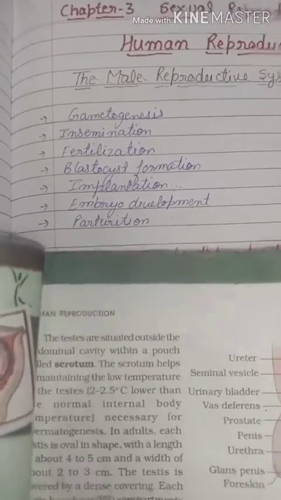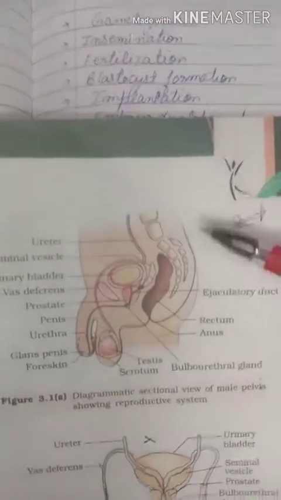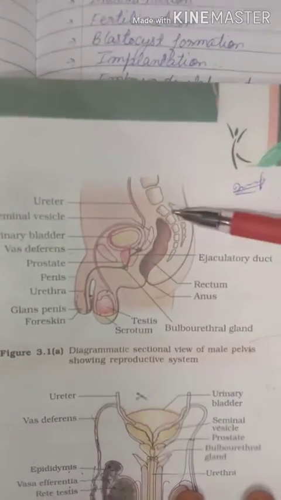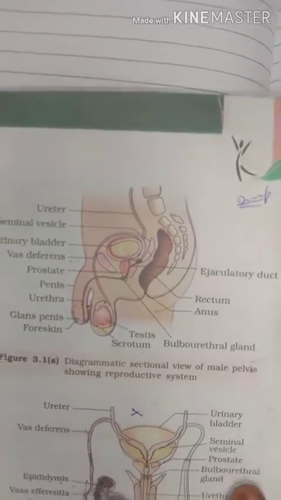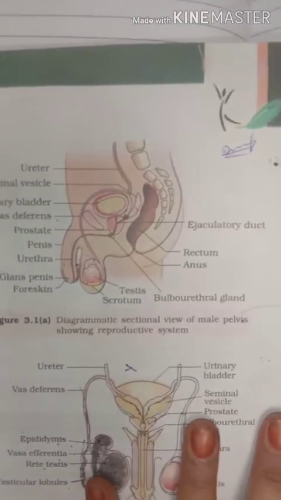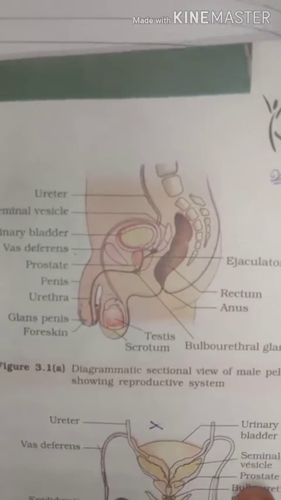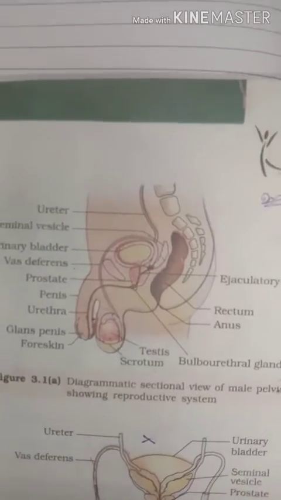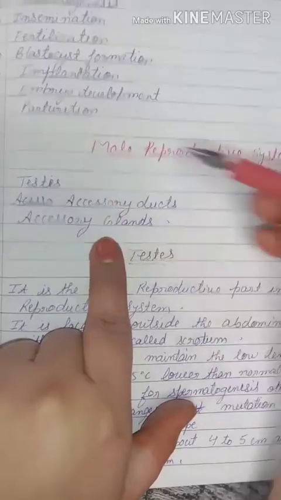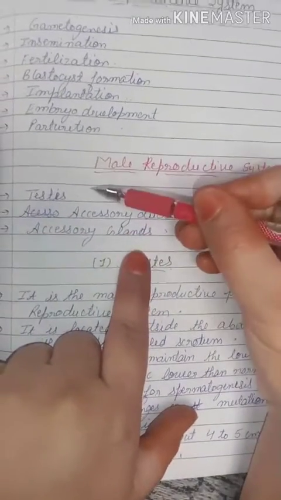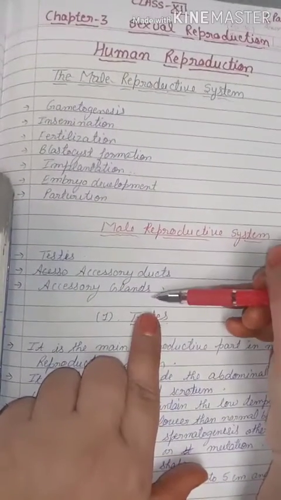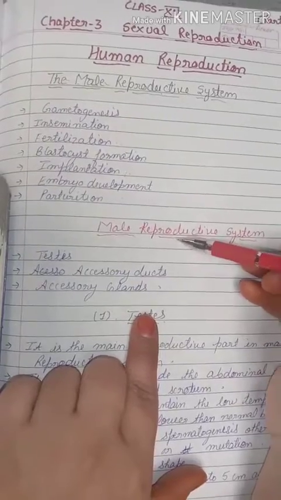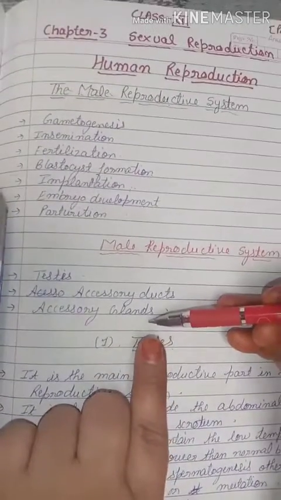Now let me clear this with the diagram. See this diagram carefully. It is our male reproductive system diagram. Understood? In the male reproductive system, the main organ is called the testes. Three parts are related to the male reproductive system. The first one is the testes. The second one is the duct that carries the material formed in the testes, called the accessory duct. And the third one is the accessory glands. So in the male reproductive system we will study three things: testes, accessory duct and accessory glands.